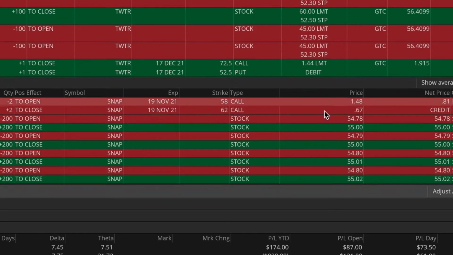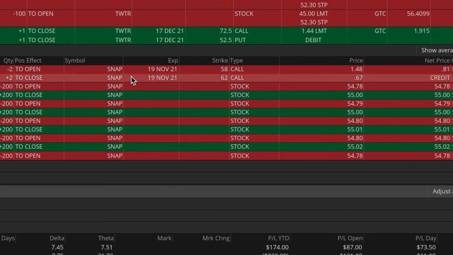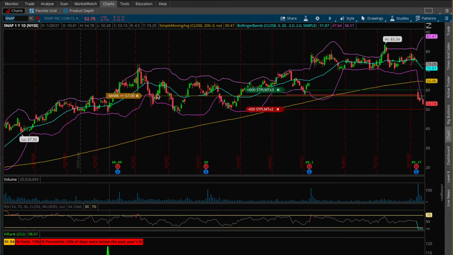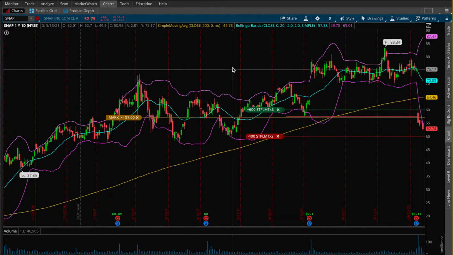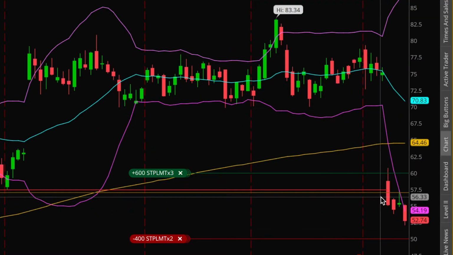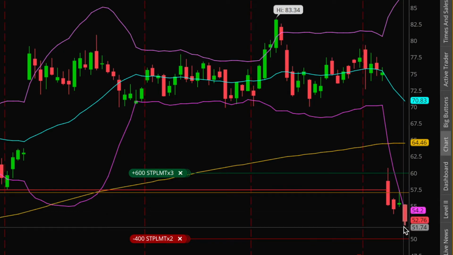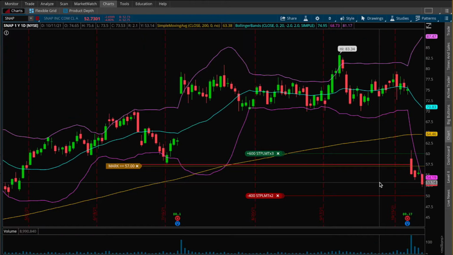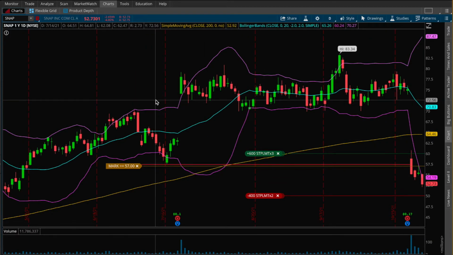And then finally here, I do want to mention what happened with Snapchat this morning. So Snapchat is definitely being a pretty big pain right now. If we come to the charts, we'll go to SNAP, and let me move these charts down here a little bit and zoom in. So this stock unfortunately has continued to move lower, and now it is well below my put strike, which is not a huge deal. But this morning, as you saw with all those Snapchat orders, it was bouncing through my put strike over and over and over again.